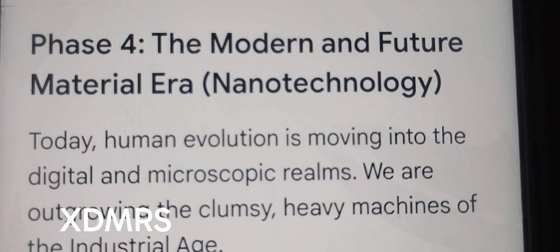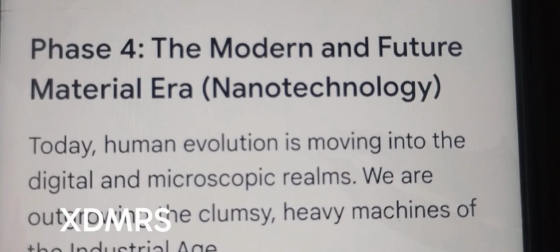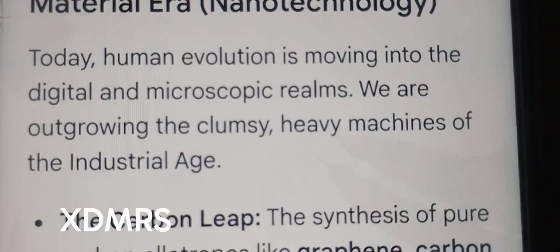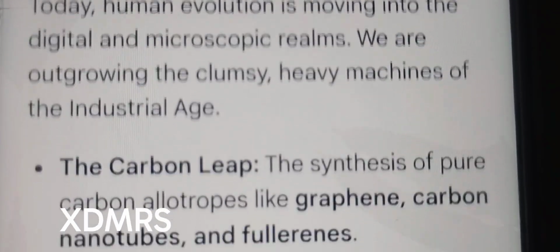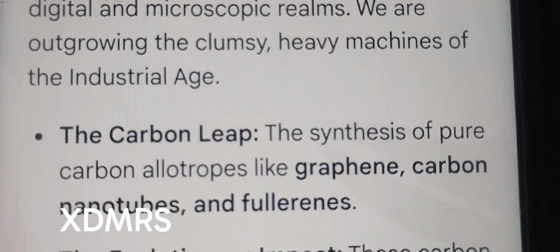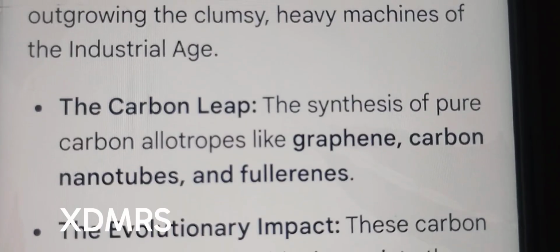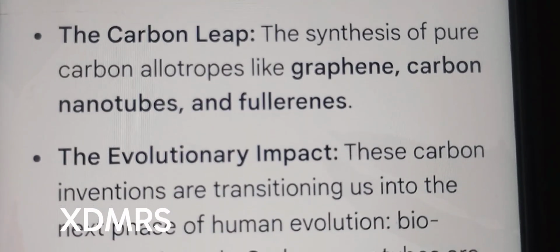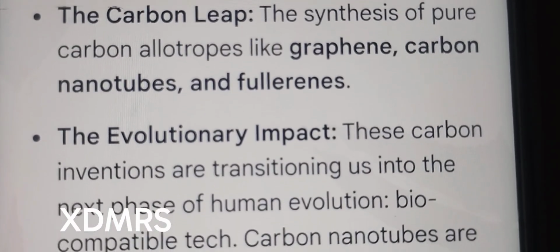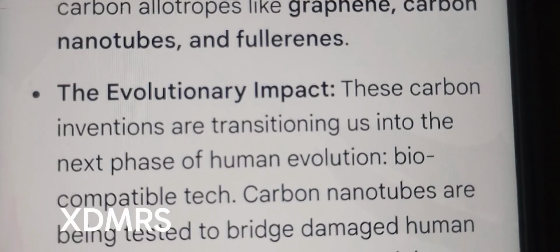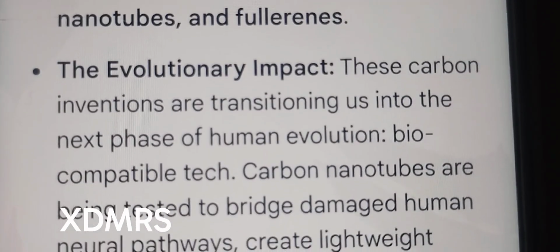Phase 4. The Modern and Future Material Era: nanotechnology. Today, human evolution is moving into the digital and microscopic realms. We are outgrowing the clumsy, heavy machines of the industrial age. The carbon leap. The synthesis of pure carbon allotropes like graphene, carbon nanotubes, and fullerenes.